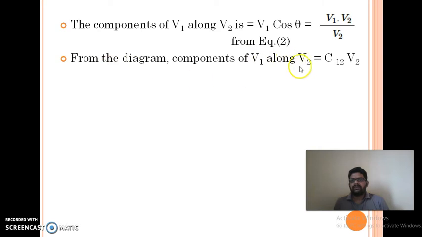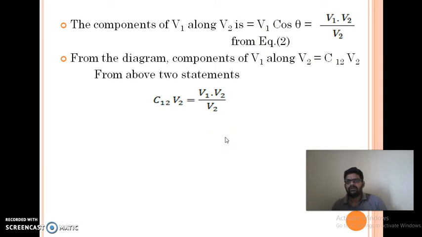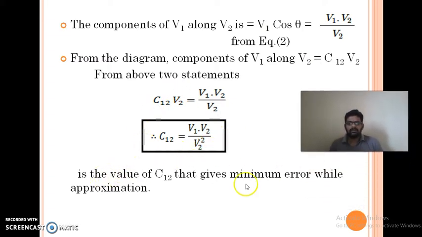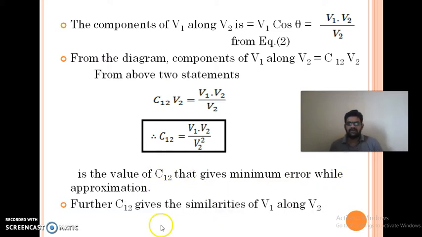From the diagram, this is equal to c12 |v2|. So, these two are equal: c12 |v2| is equal to v1 dot v2 by |v2|, or c12 is equal to v1 dot v2 by |v2| squared. This c12 gives the minimum error in the approximation, and c12 is known as the similarity of v1 along v2. This is how you can approximate any vector v1 along the v2 direction.